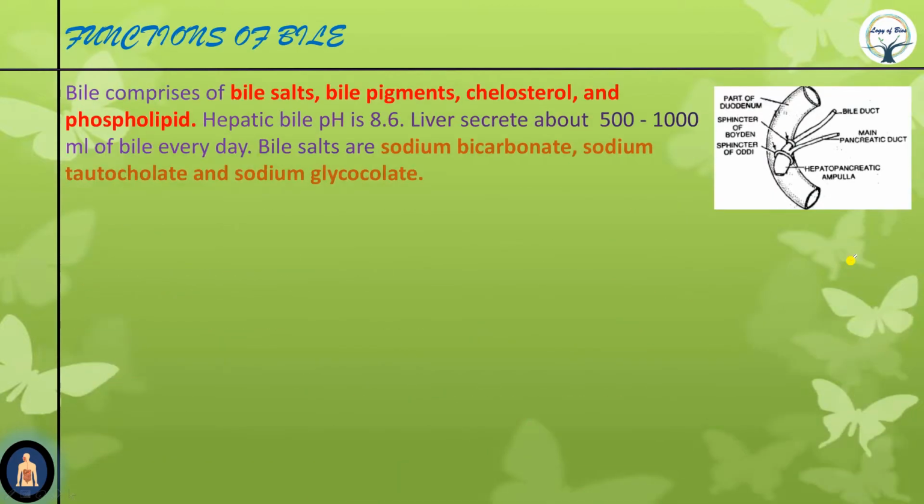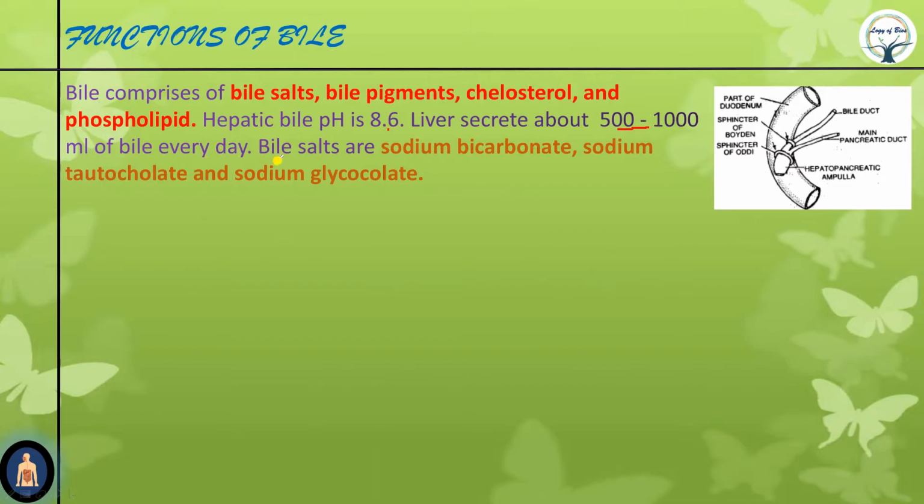So now functions of bile. See, bile does not contain any enzyme. Bile comprises bile salts, bile pigments, cholesterol and phospholipid. Now hepatic bile pH is 8.6, and the liver secretes about 500 to 1000 ml of bile every day.